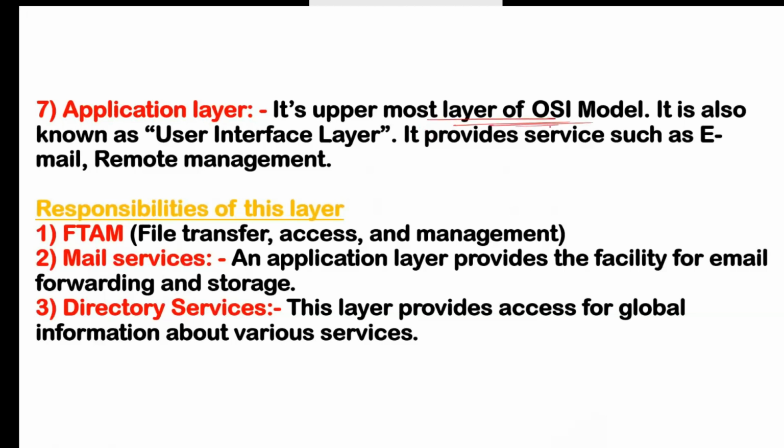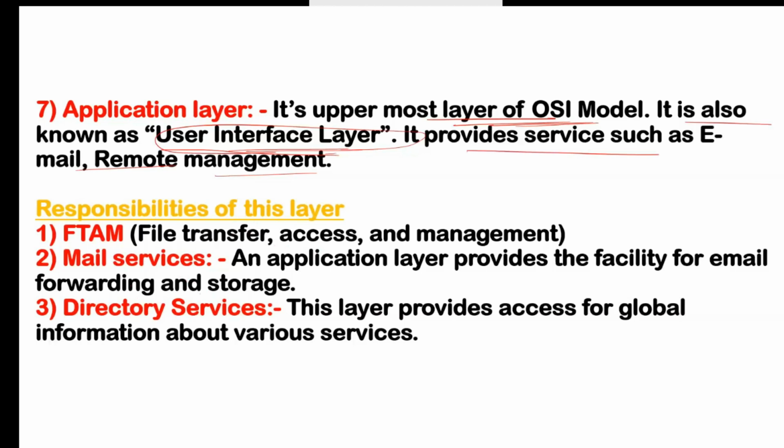Application layer. So that is the uppermost layer and the last layer of the OSI model. It is also known as the user interface, right? And it provides services such as email, remote management. So that is called the user interface layer, which means the user always interacts with this layer. We are connected in a network, so I am using and you are also using this user interface.